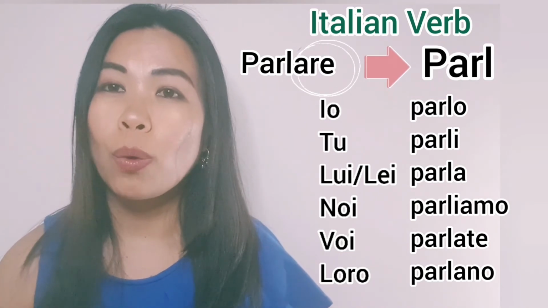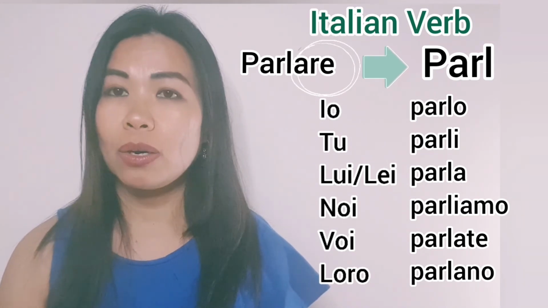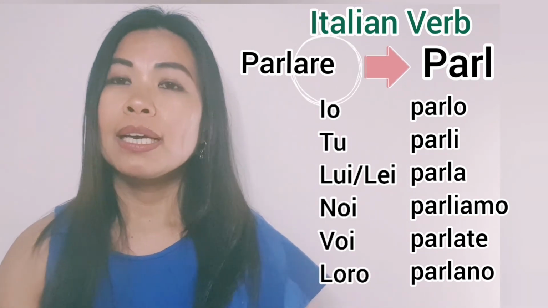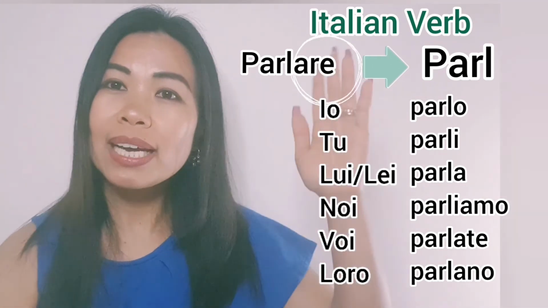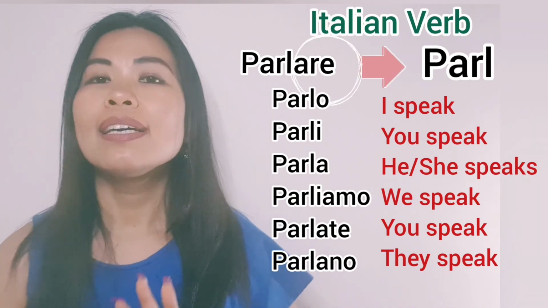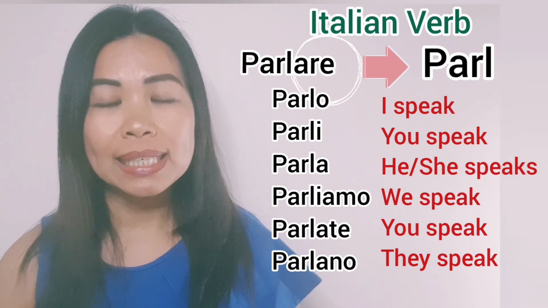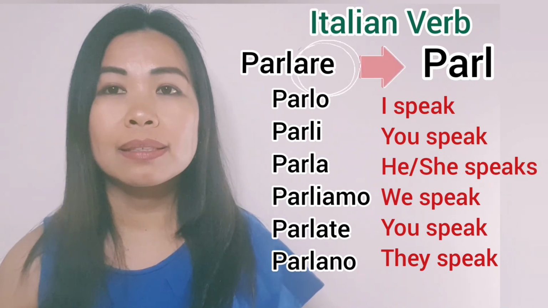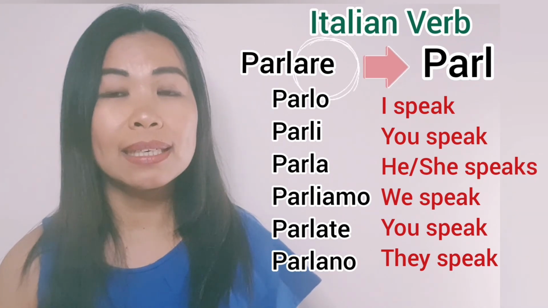So this is what I said, that the endings of the verb depend on the subject. If we take away the pronoun, we will only say parlo, parli, parla, parliamo, parlate, parlano.